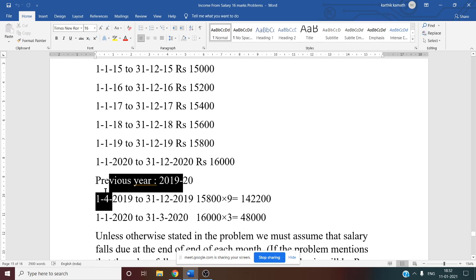Next, from January to March 2020, 3 months, that is 16,000. Why 16,000? For the year 2020 salary is 16,000. So 16,000 into 3, that is 48,000.